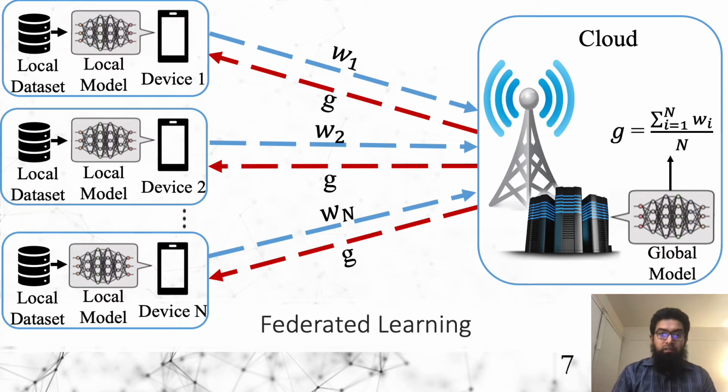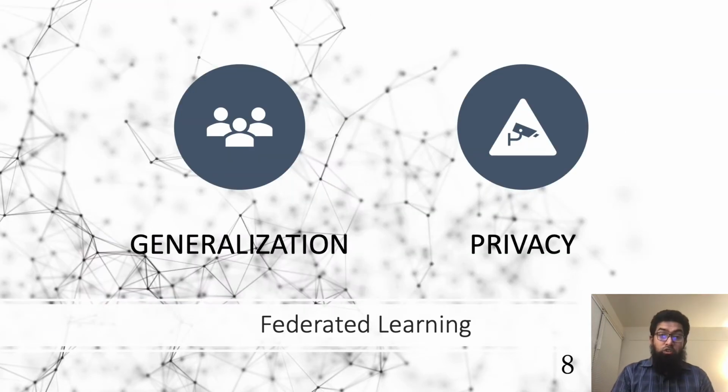The other problem that federated averaging has is that it works in rounds. In each round, a subset of the total nodes is selected, and these subsets are used to build the global model, and in the next round some other local nodes are selected. So it has a problem of being biased towards these selected nodes. The two major challenges here are generalization and privacy.